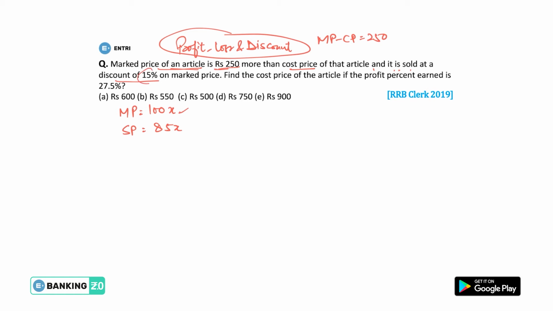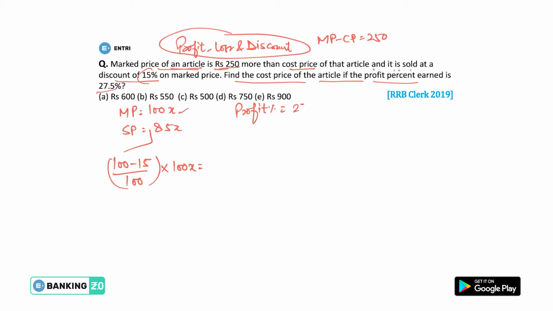For example, here 15% is given, so basically SP will be 100 minus 15, divided by 100, multiplied by this value 100x. So this will be your selling price. Selling price will be 85x, obviously. Now in the question it is given to find the cost price of that article if the profit percent earned is 27.5%.